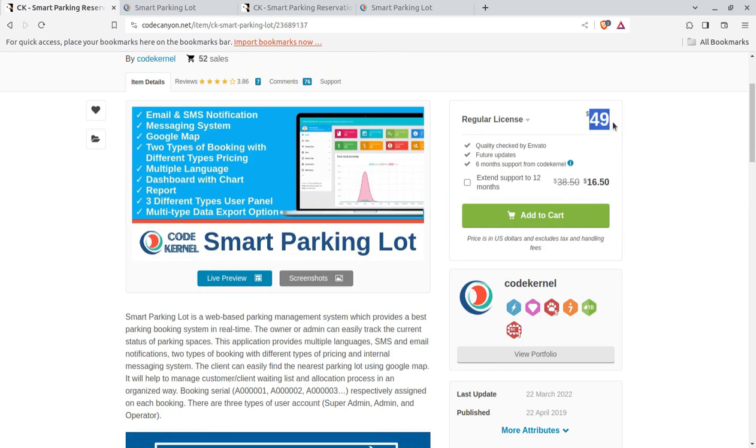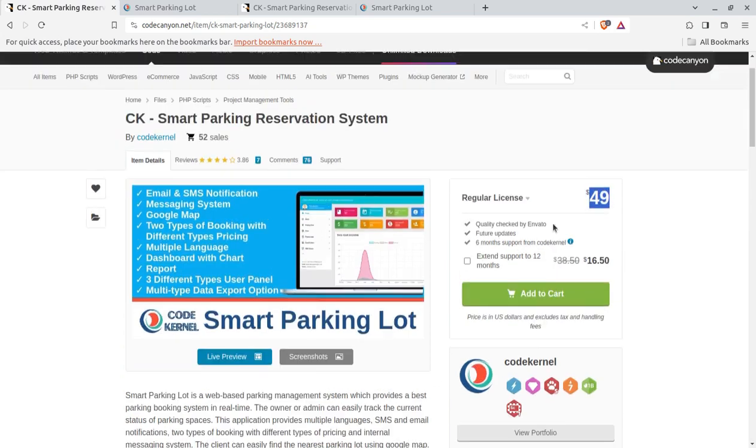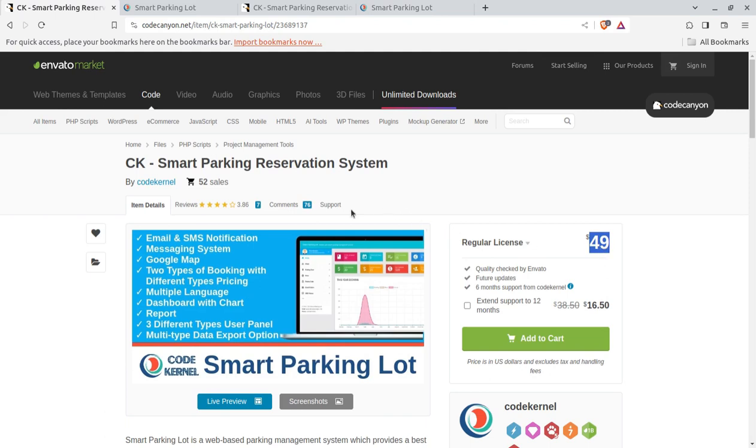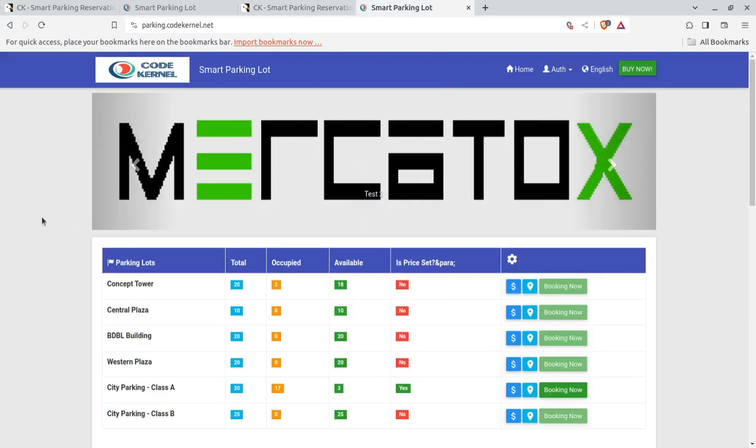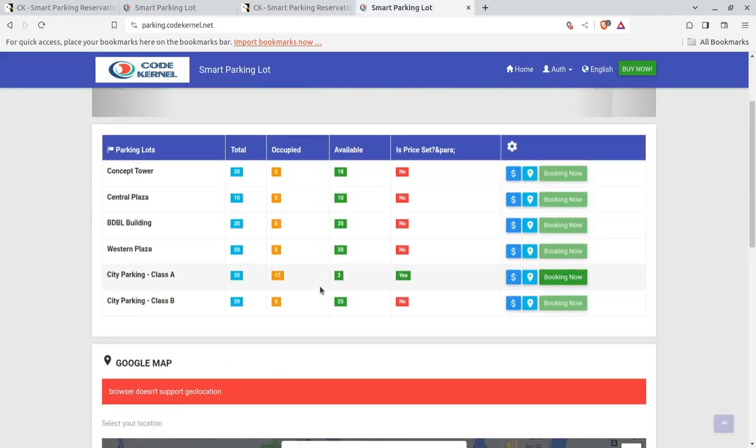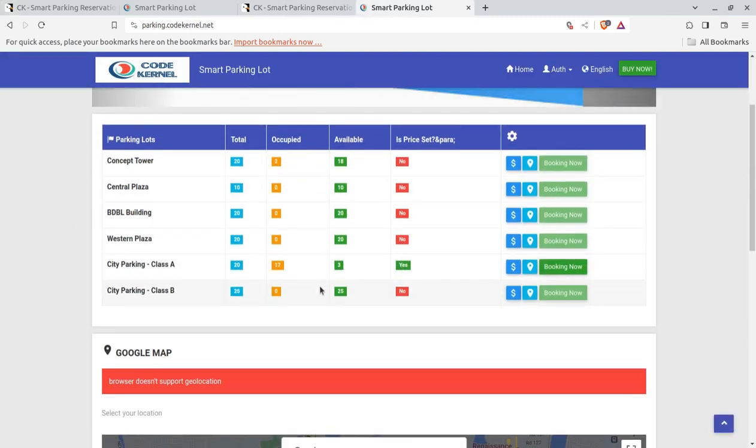And if you are considering the cost, the script will cost you $49, and in about $50 you can also have a hosting for a year or so. So it is going to be a complete solution for a parking reservation system under $100. And as I said, you are going to own a digital business under $100. So I believe this solution is really going to be a mark for you.